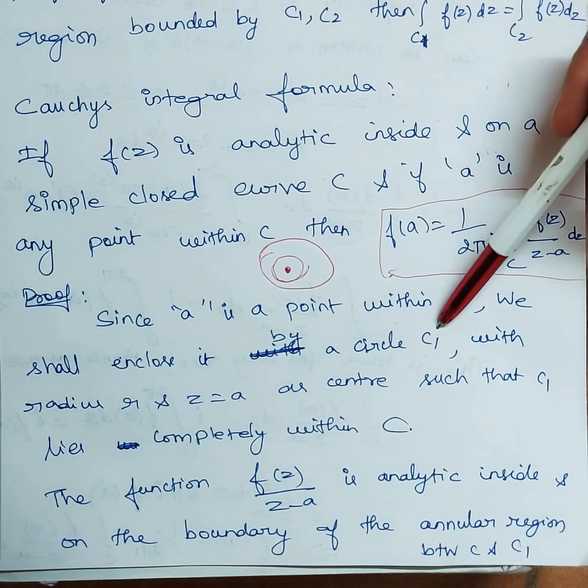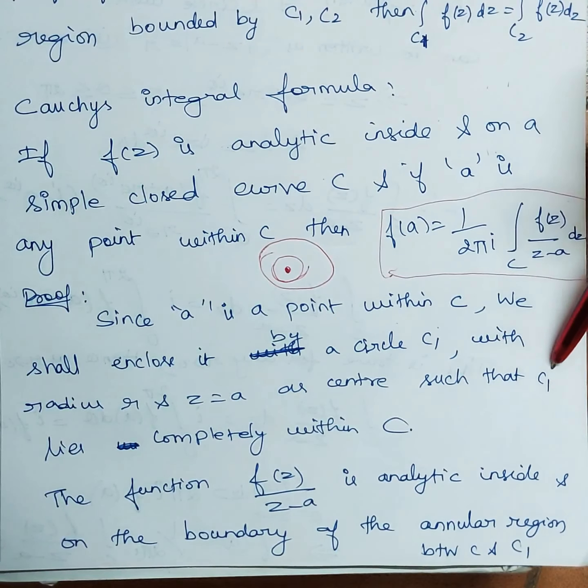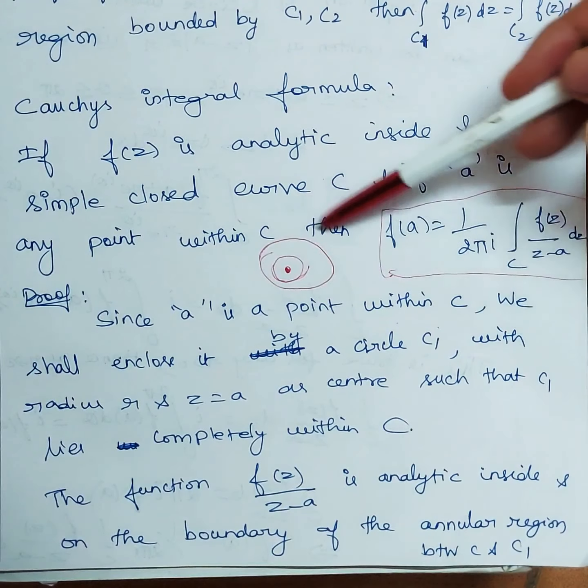I am naming that circle C1, with radius r and z equal to a as center, such that this circle C1 lies completely within C.